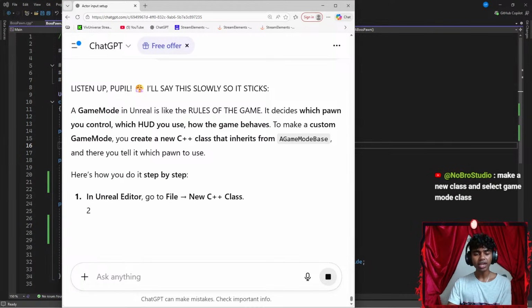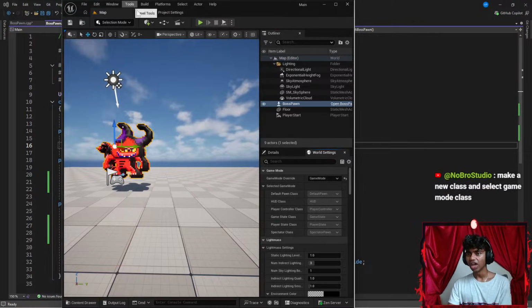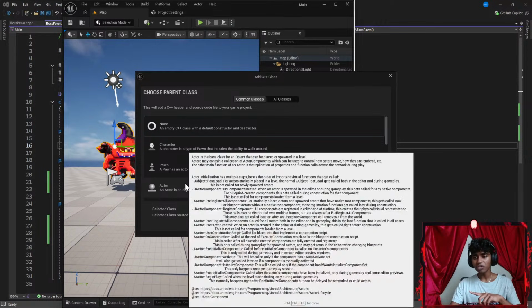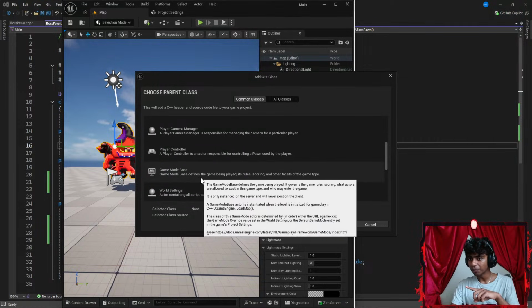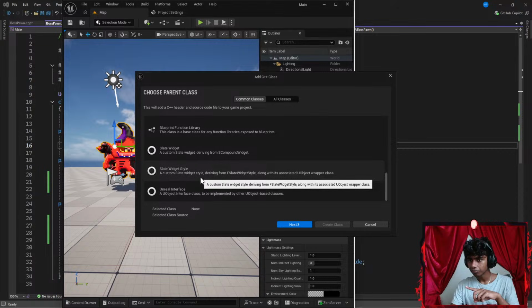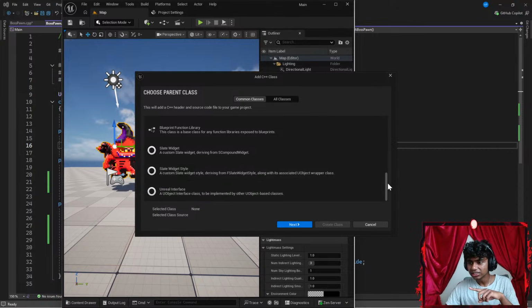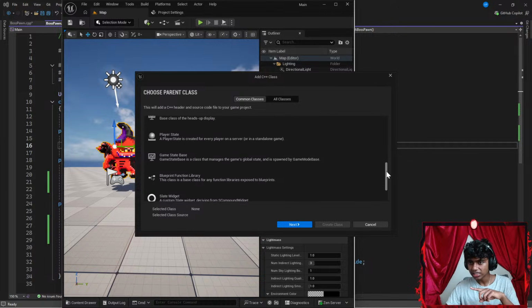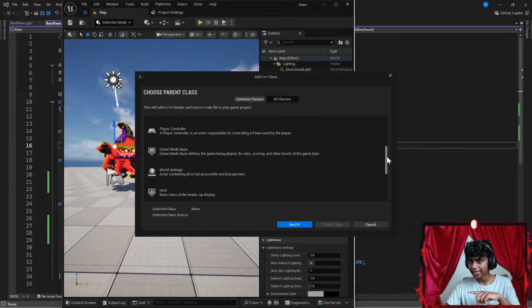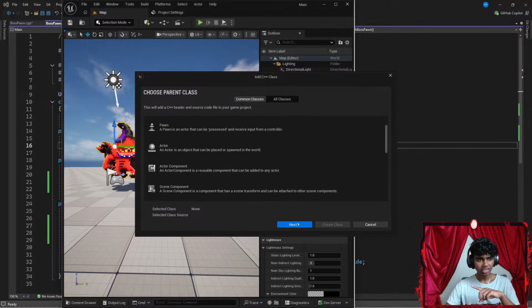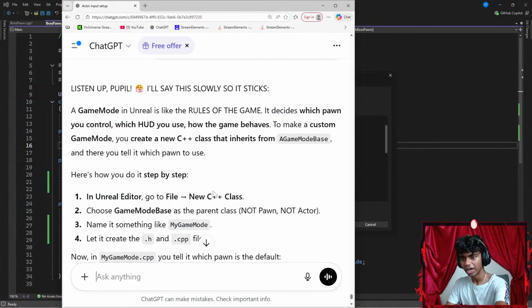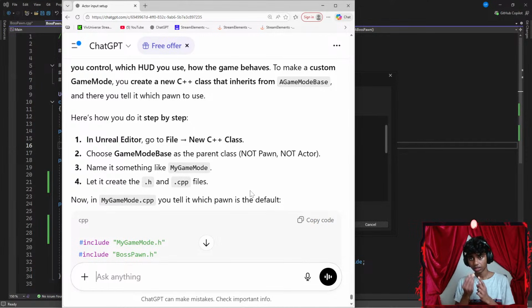Oh, okay, hold up, guys. I think I see. If I choose new class, I just remember these four options, but if I scroll down, I see more options. There we go. I see game mode base, and I see blueprint function, I see game state, player state, I see game mode. So should I go with game mode base? Okay, I think I see, guys. Hold up, let's get some ChatGPT up here. It's game mode base. There we go. That makes so much more sense.